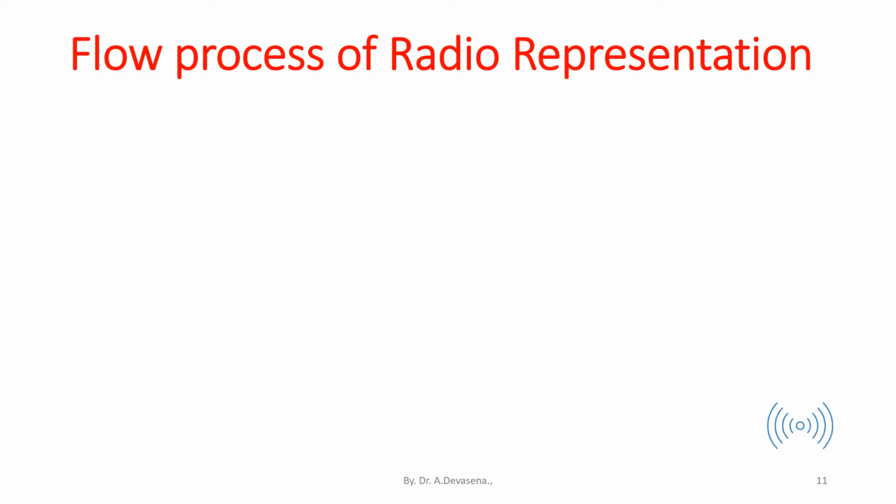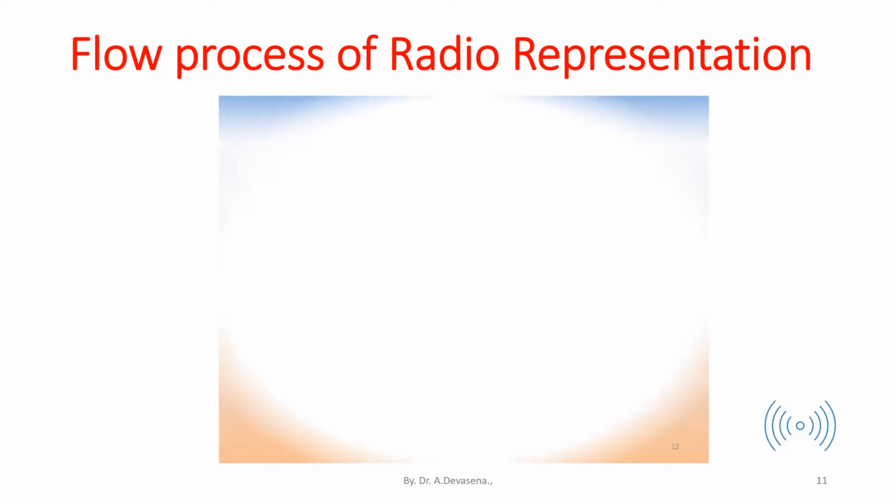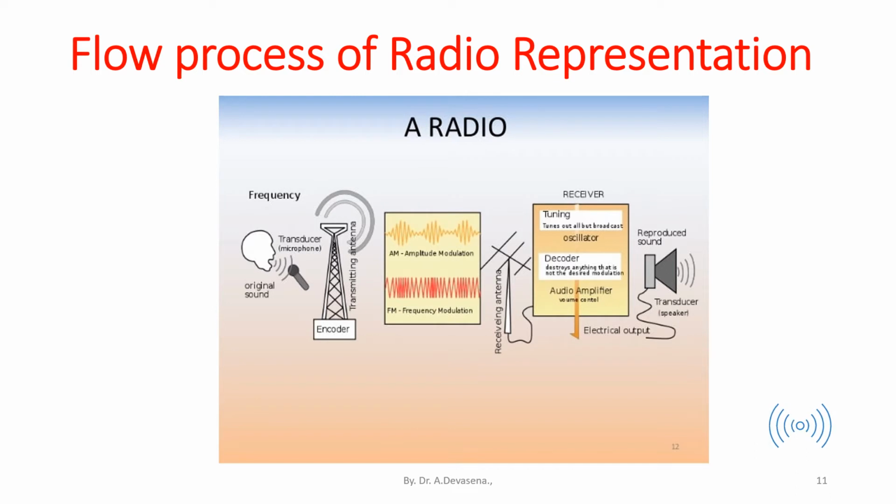Let us see the flow process of radio representation. Here is a representation of the flow process that takes place in the radio. The original sound is converted into an electromagnetic signal with the help of the microphone, and that is encoded with the help of an encoder, then transmitted with the help of the transmitting antenna. The signal is frequency modulated or amplitude modulated, and then it is transmitted through the transmitting antenna.